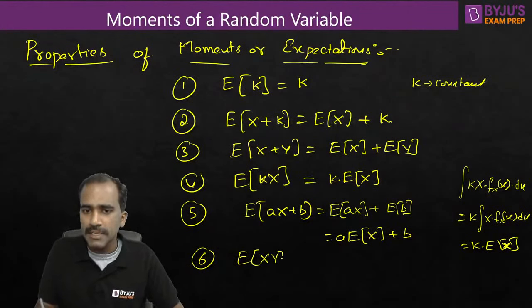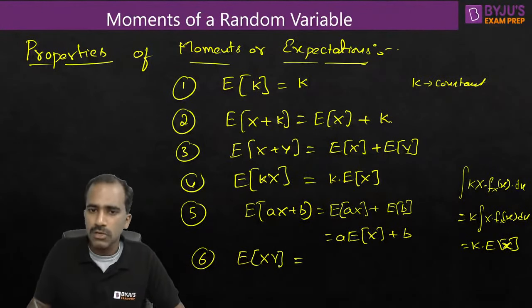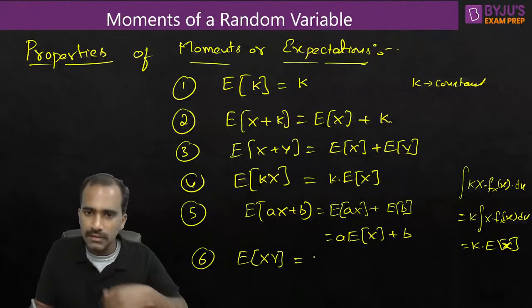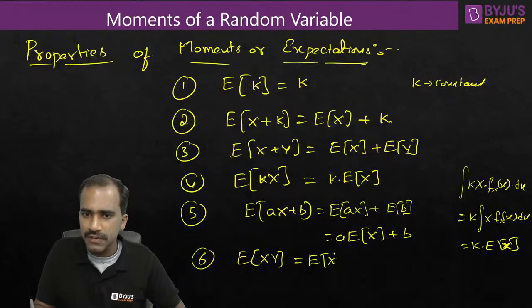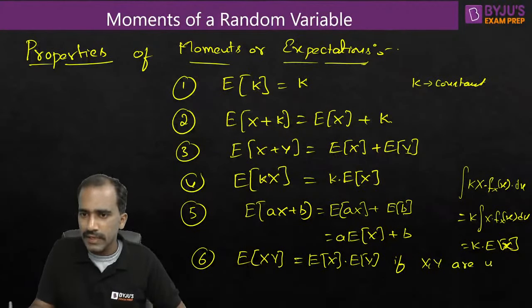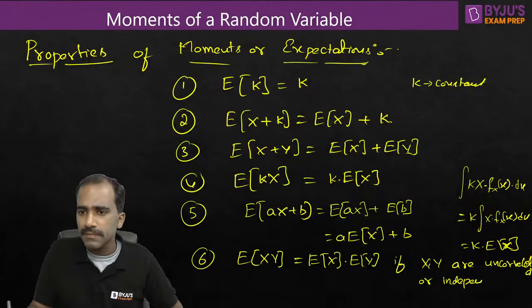So how about multiplication of two random variables? This property does not talk about multiplication, but anyway, we can write it as expectation of x into expectation of y only under certain situations. If x and y are uncorrelated random variables, then this relation is valid. Or when x and y random variables are independent, then also this relation is valid.